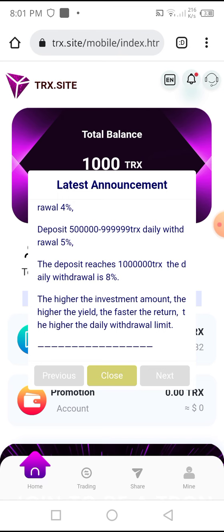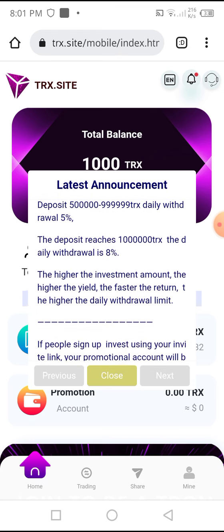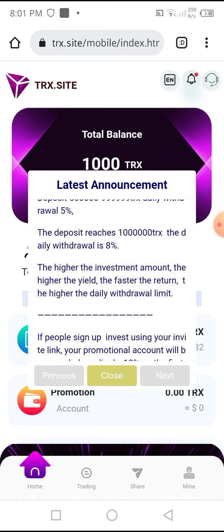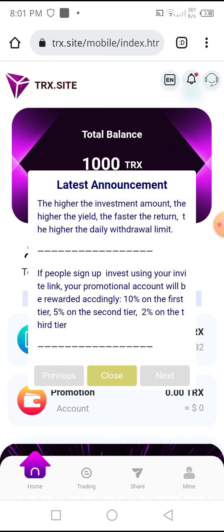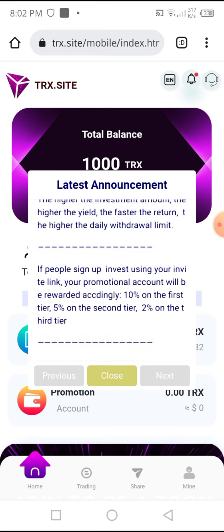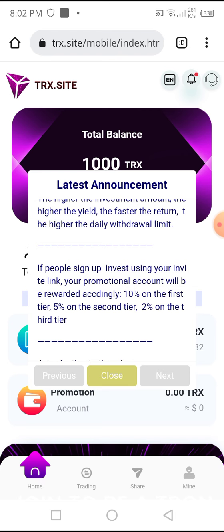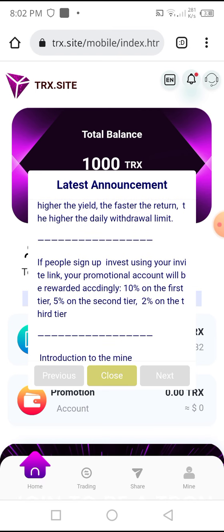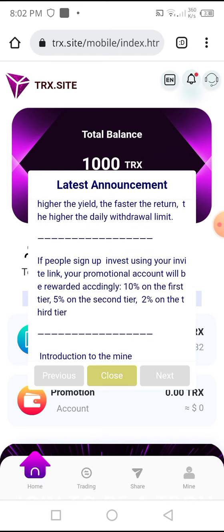You can check this out, and as I open this, you can also open it by using the link. The higher the investment amount, the higher the yield, the faster the return, and the higher the daily withdrawal limit. If people sign up and invest using your invite link, your promotional account will be rewarded 10% on the first tier, 5% on the second tier, and 2% on the third tier.